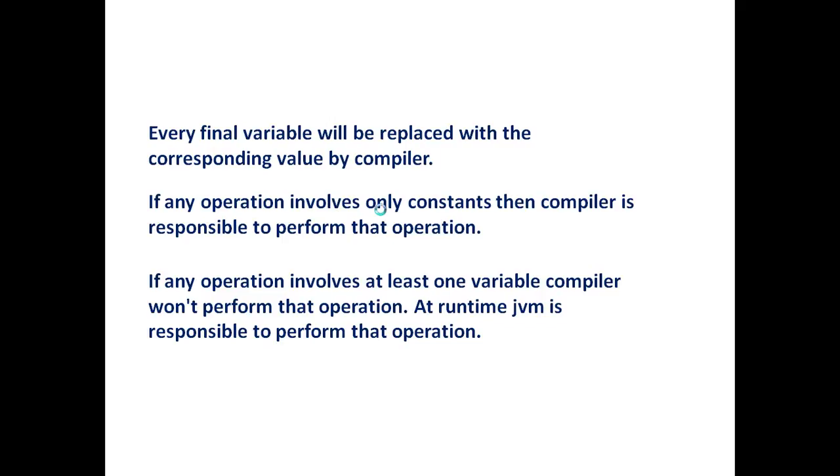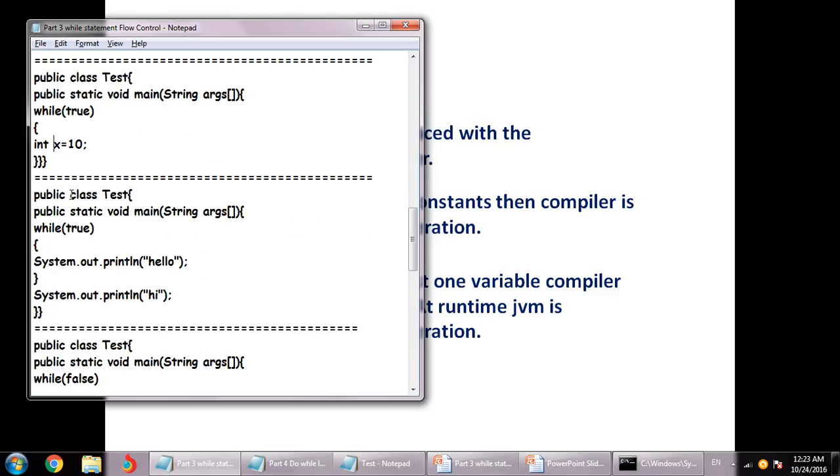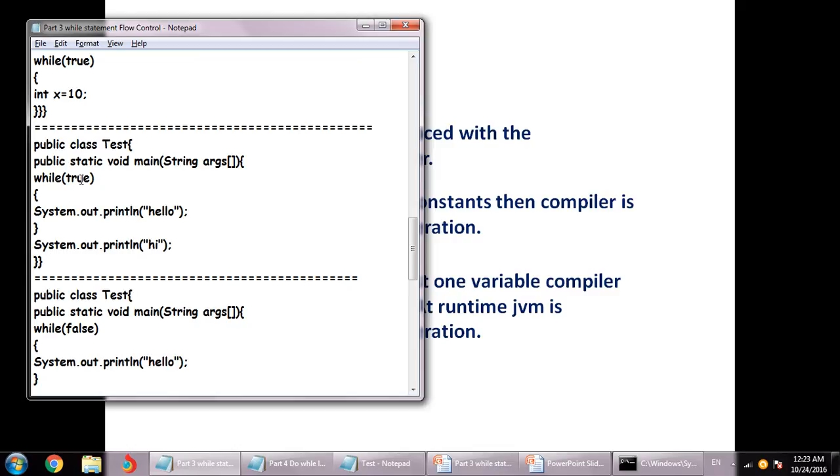Now let me quickly discuss the cases. Over here we have discussed that the declarative statement should be inside the curly braces, right? If you are not using the curly braces of the while loop, then there should not be a declarative statement as the first statement of the while loop. Now next, we have a condition true over here. These are very important points, so please pay more attention to them. Say this condition is going to be true forever, so this will be executed forever and ever, and this line will never be reached. So the compiler will flag an error stating that this line is not reachable.